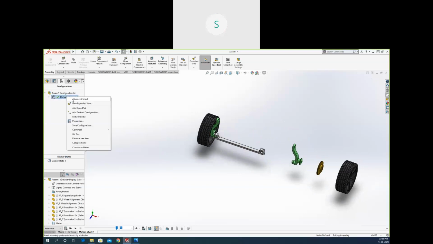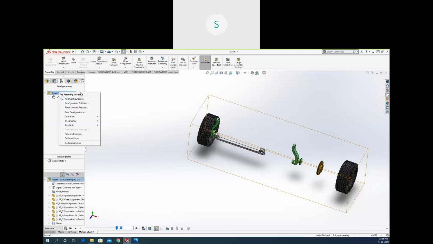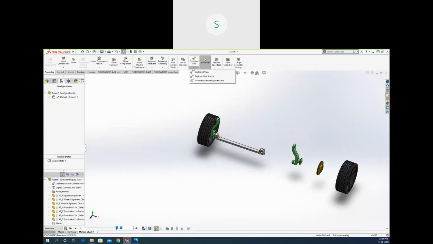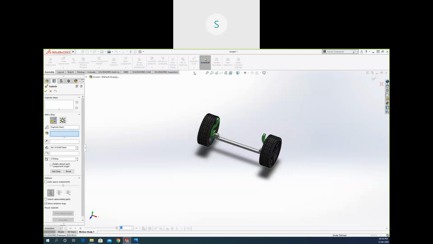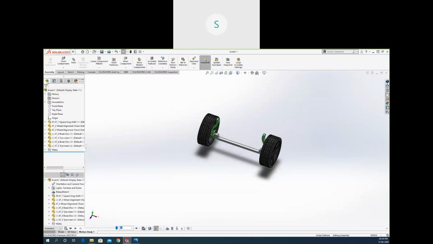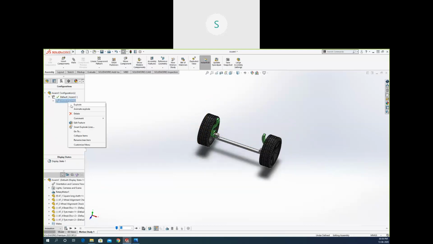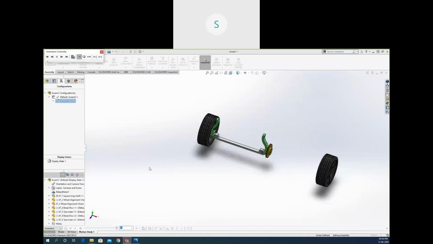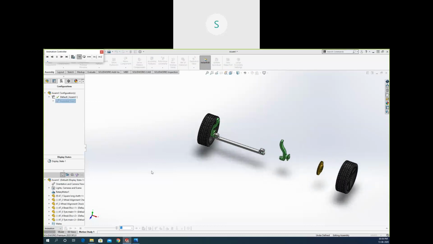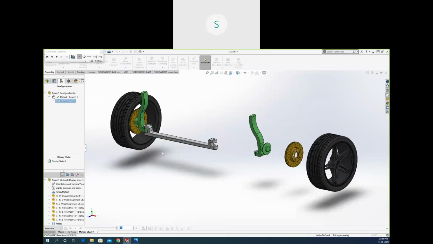Just go to the explode right now or collapse. If you want to see the animation, just go to the animate explode. It will just select it step by step. Okay, you can create a video from here. You can just create it with the help of rotation also.